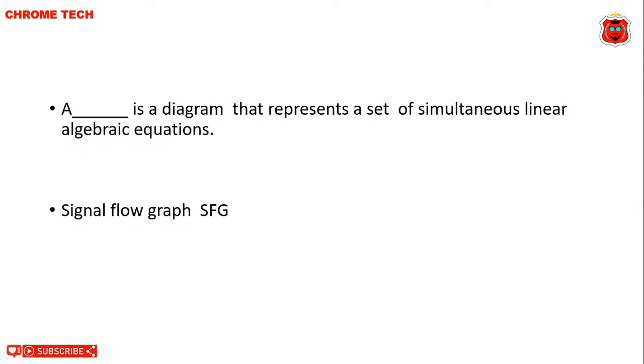A dash is a diagram that represents a set of simultaneous linear algebraic equations. Signal flow graph, SFG, is the correct answer. SFG, signal flow graph, is a diagram that represents a set of simultaneous linear algebraic equations.